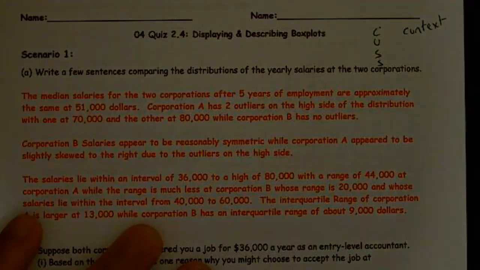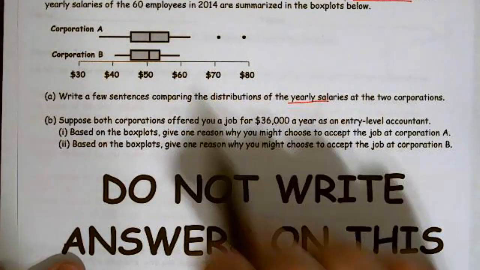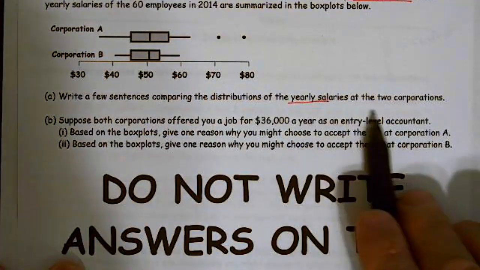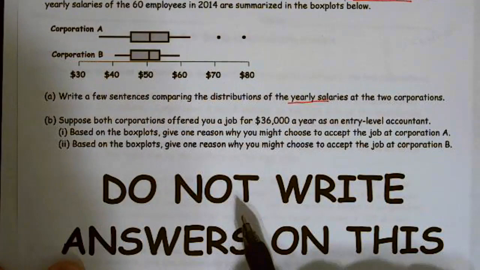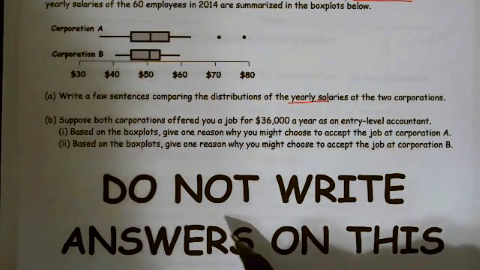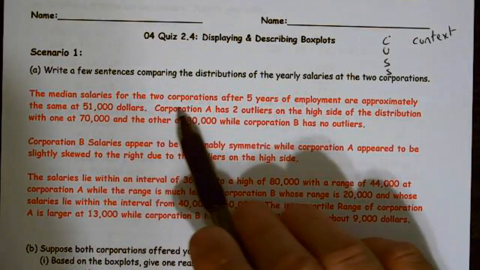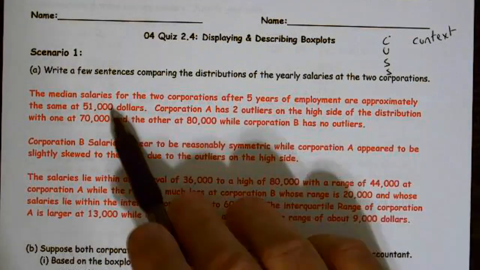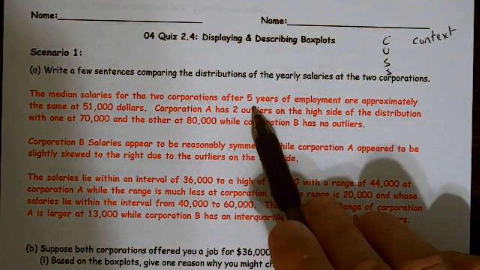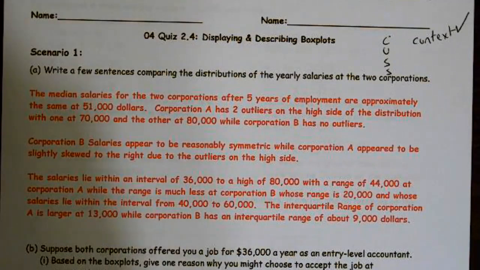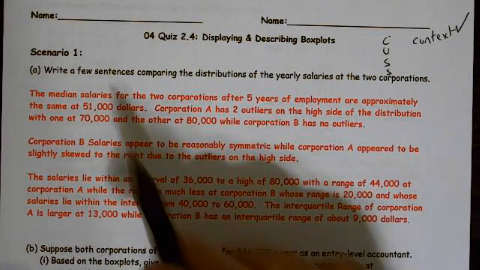All right. Easiest way to handle context, and it probably should be the very first thing, is a restatement of the question. It says, all right, the distribution of yearly salaries at the two corporations. So I want to start off with yearly salaries, and really it's the yearly salaries after 5 years. So the median salaries for the two corporations after 5 years, there it is. I have my context. Once I've done it once, I don't have to ever mention it again unless it just helps me with my sentences.